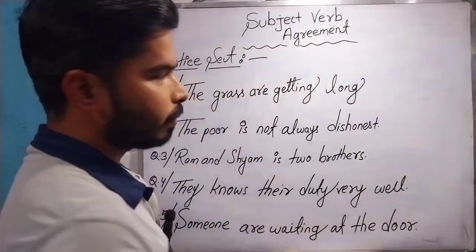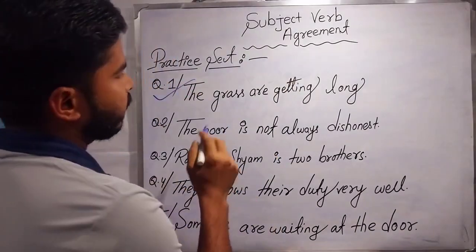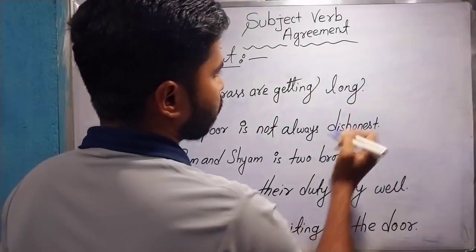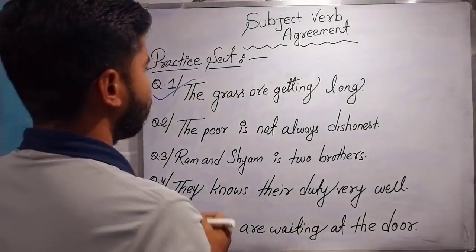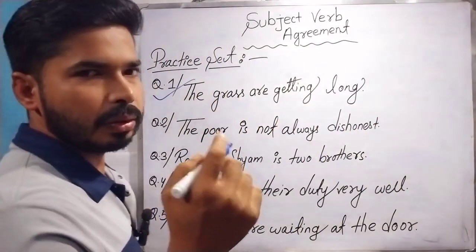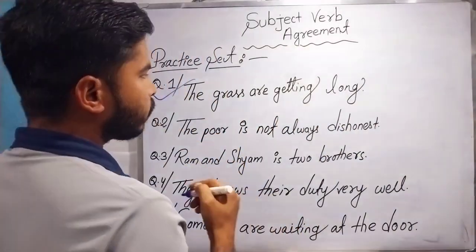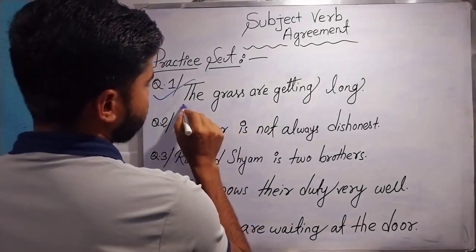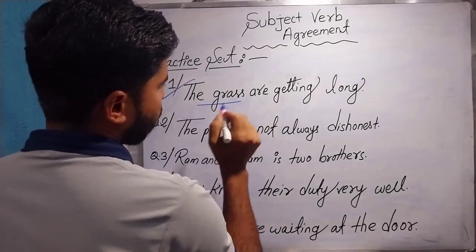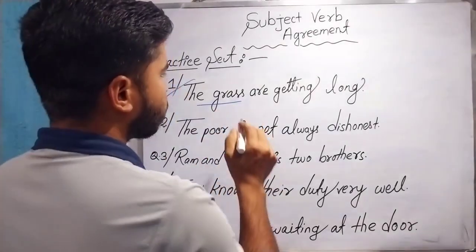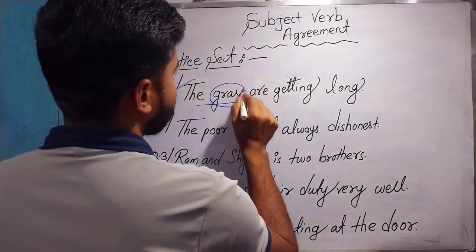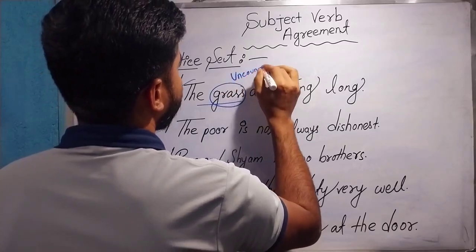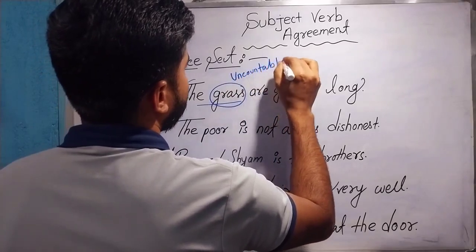In the question number 1, the sentence is: The grass are getting long. So I think already you have found the mistake. If you notice in this first sentence, the subject is grass, and grass is an uncountable noun.